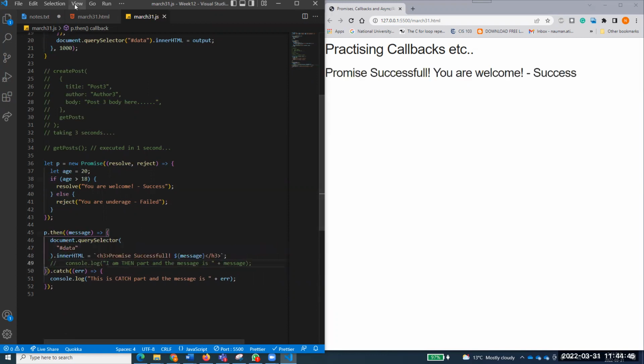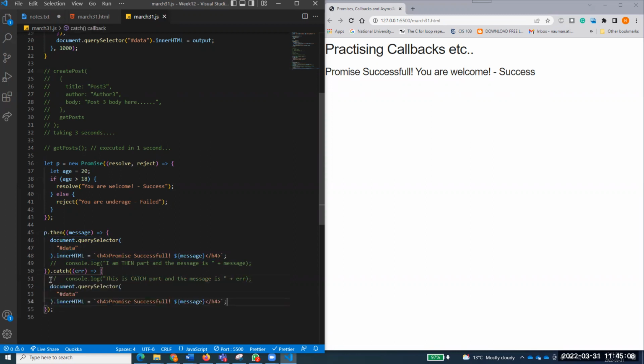Now let me just make word wrap. You see, H3 is looking very big. Oh no, H4. Right, everyone? And I can do the same thing over here at the bottom. So now if you get a reject, you will get this second message, which is not coming.